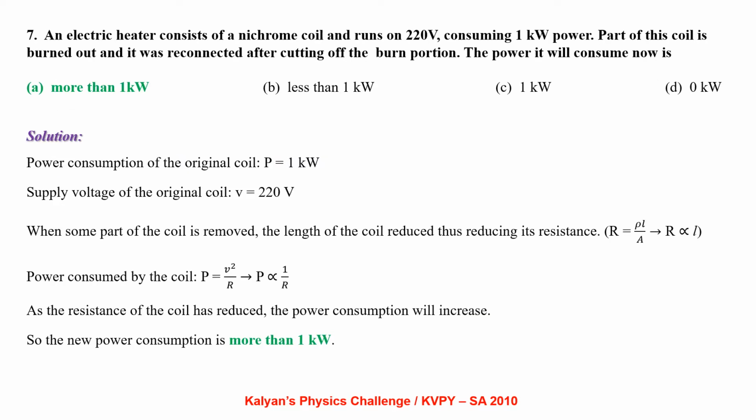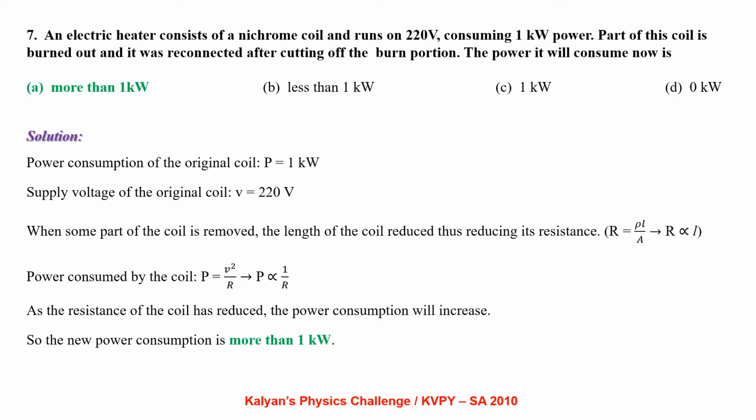An electric heater consists of a nichrome coil and runs on 220 volts consuming 1 kilowatt power. Part of this coil is burnt out and it was reconnected after cutting off the burnt portion. The power it will consume now is? Power consumption of the original coil P equal to 1 kilowatt. Supply voltage of the original coil is 220 volts.